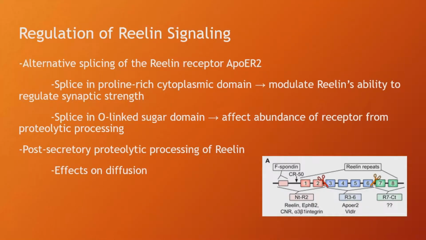Reelin is regulated in multiple ways, one being the Reelin receptor ApoER2 can be alternatively spliced, resulting in different affinities for the protein, and post-secretory proteolytic processing of Reelin, affecting Reelin binding sites and also limiting diffusion.